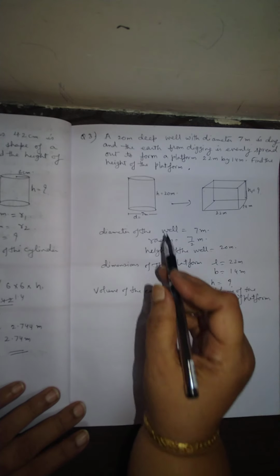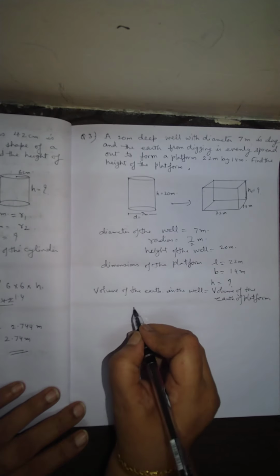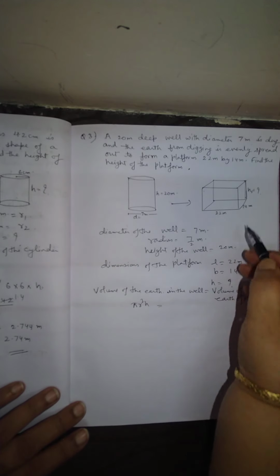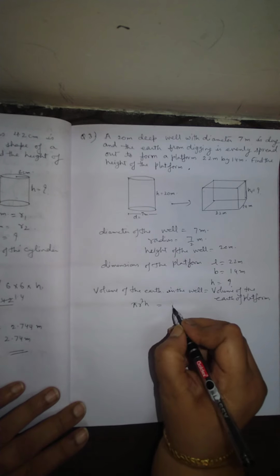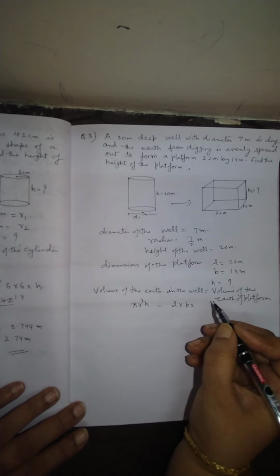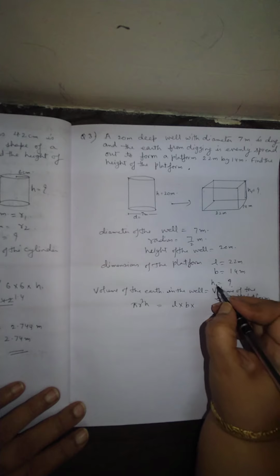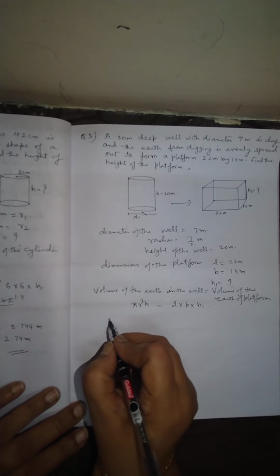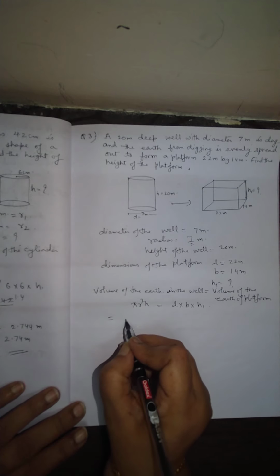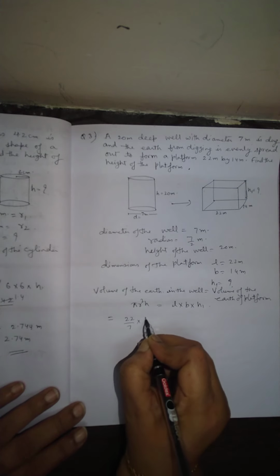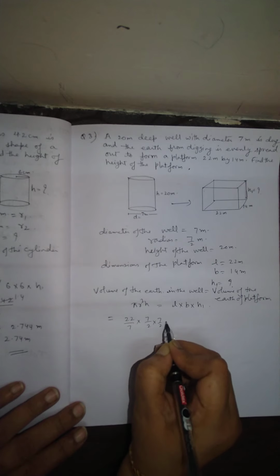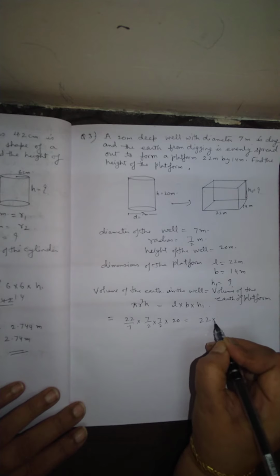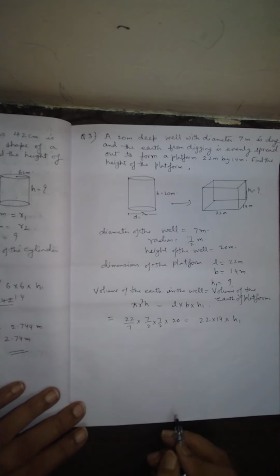So what is the volume of the well? That is a cylinder, so it is pi r square h, and the platform is a cuboid, so the volume is length into breadth into height. Let this height be h1. So it is here pi, 22 by 7, radius 7 by 2, 7 by 2, height 20, and length here 22, 14, and height h1.